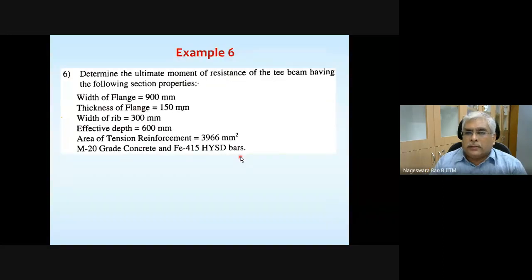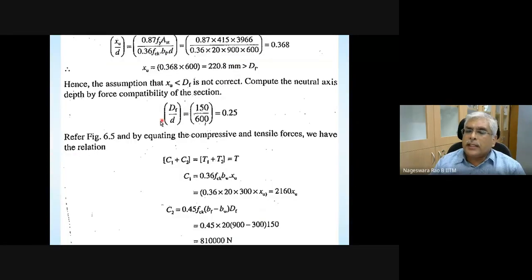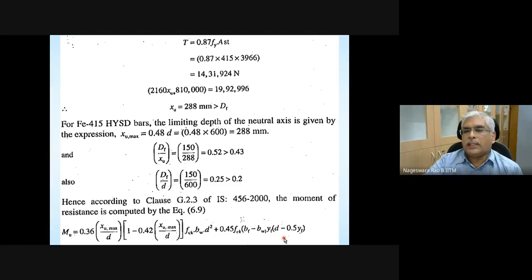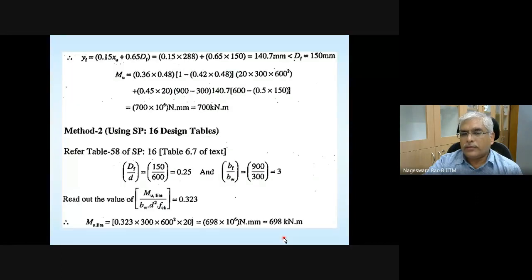Except for the sixth example, there is some mistake in the workout given here. Capital DF divided by D is exceeding 0.2. If it is exceeding 0.2, then you need to replace wherever capital DF is there with YF. That is not done here. I want you to look at it and then do it properly. So I will leave it to you. Any questions here? Okay.